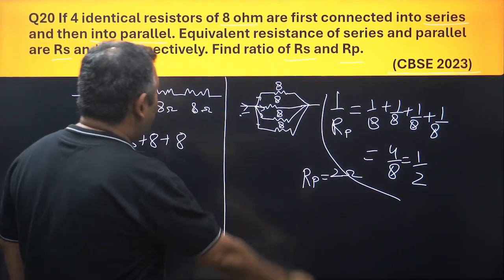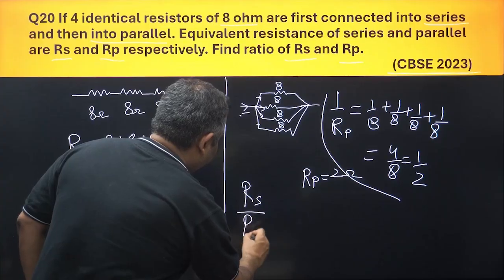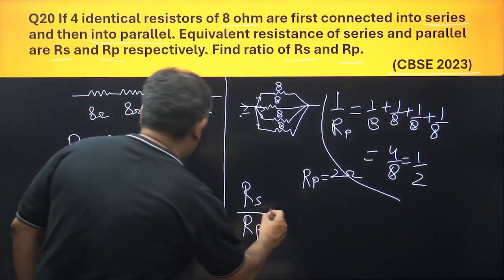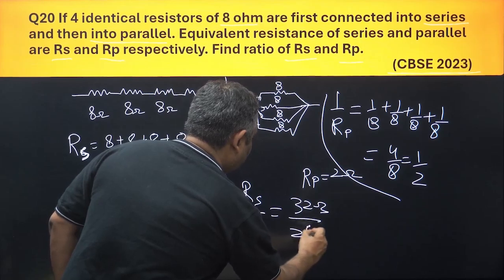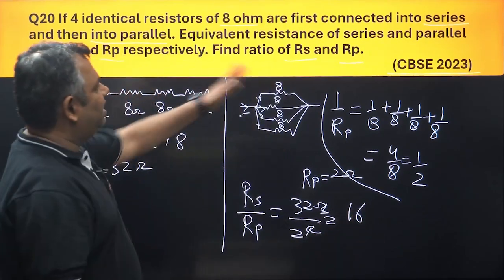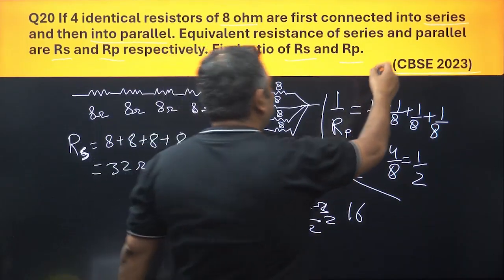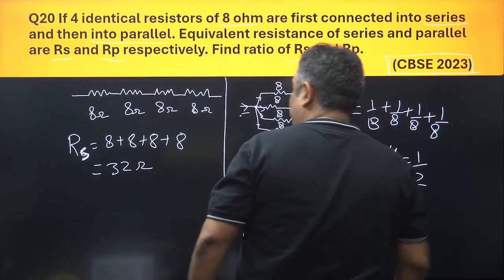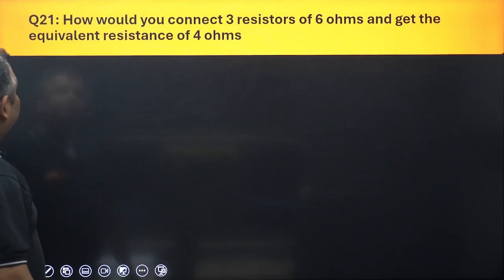Now what is being asked? The ratio of RS upon RP. It is very, very simple. 32 ohms upon 2 ohms, the ohms get cancelled, so it is 16. So the ratio of RS and RP is 16. Okay, simple question, a little lengthy but methodical. This question's done. Let us go ahead.